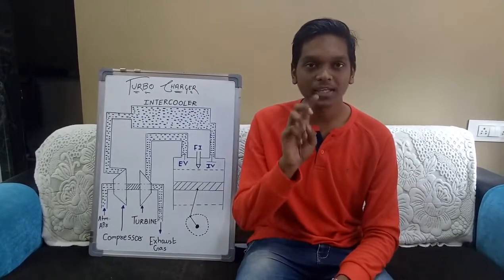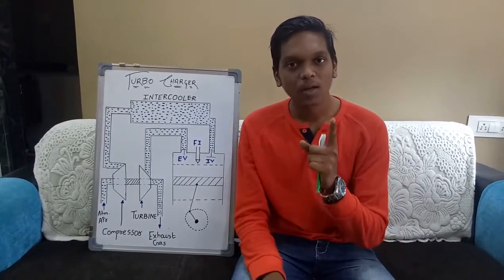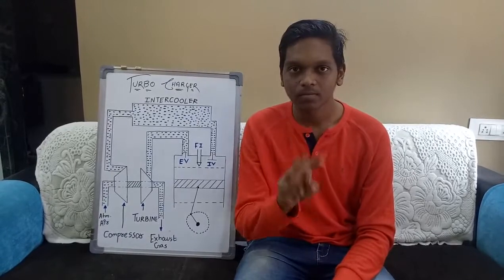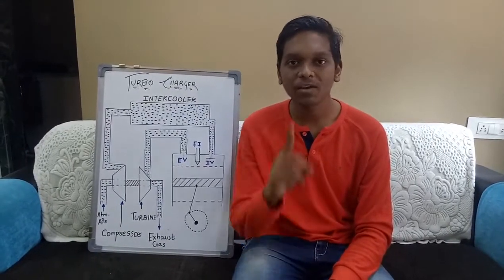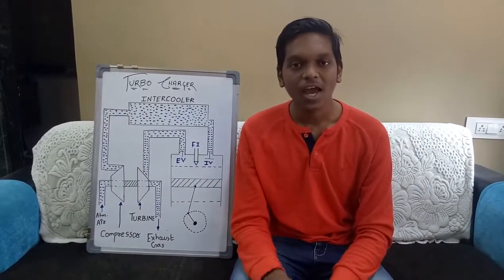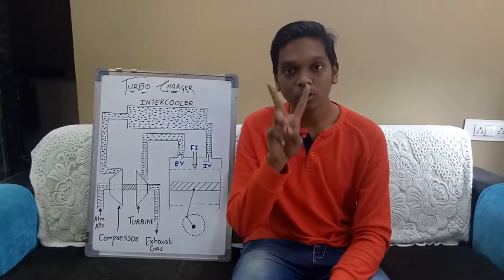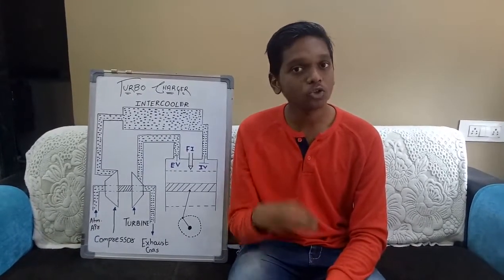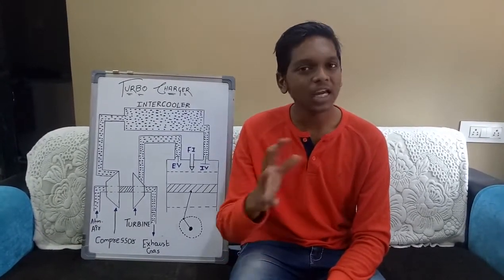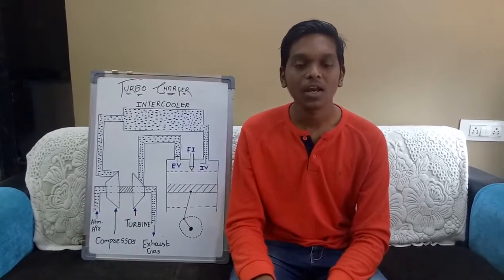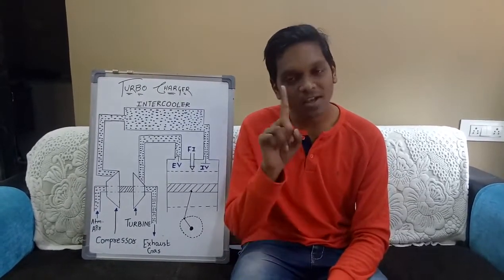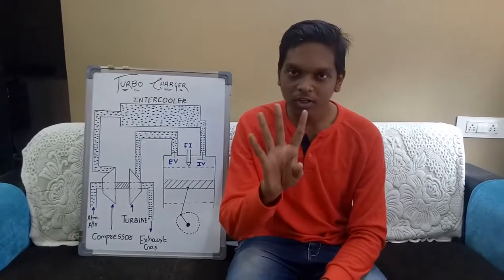Let's take the example of two engines. Engine number one is a two-cylinder engine and engine number two has one cylinder. Obviously engine number one, which has two cylinders, will produce more horsepower, let's assume 80 horsepower, and engine number two, which has only one cylinder, will produce only 40 horsepower.